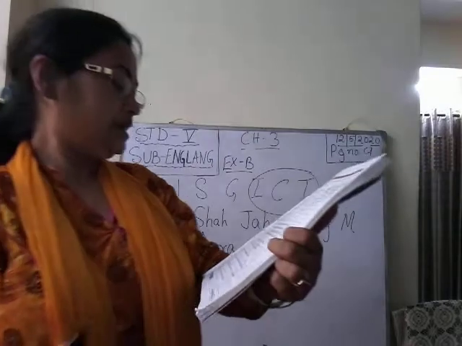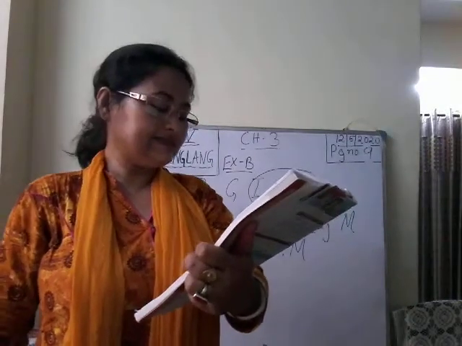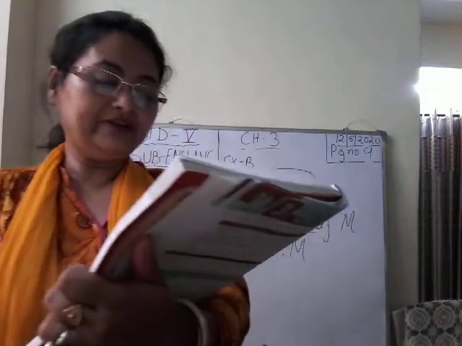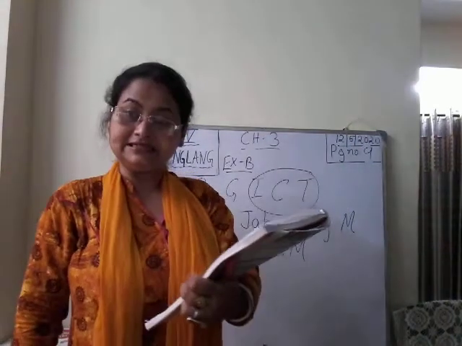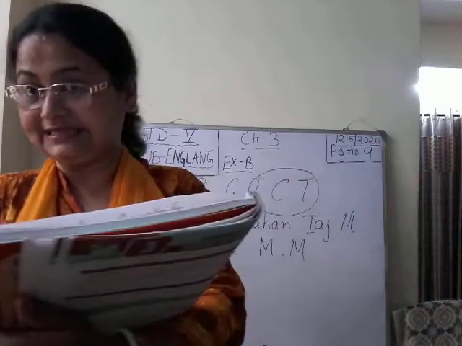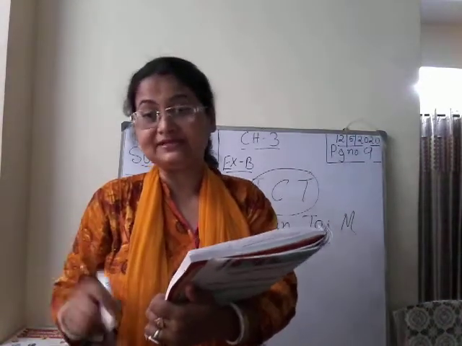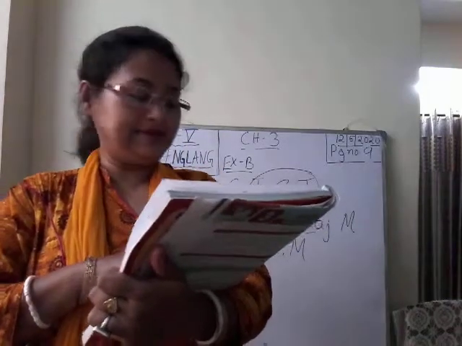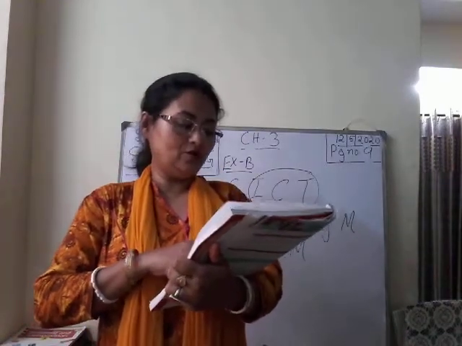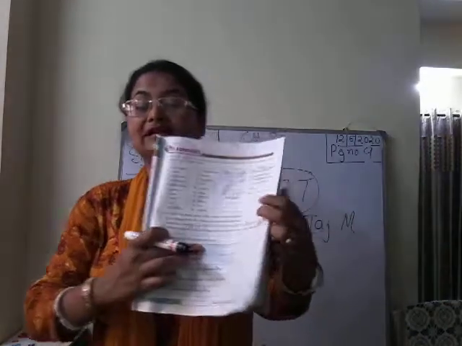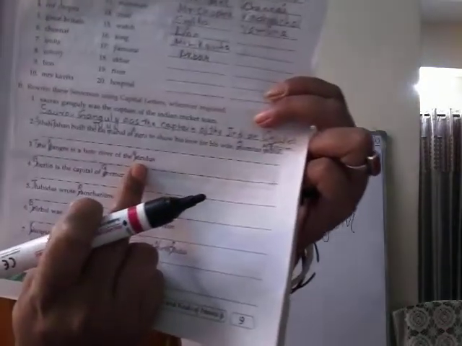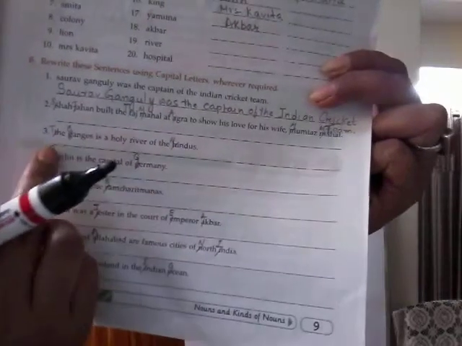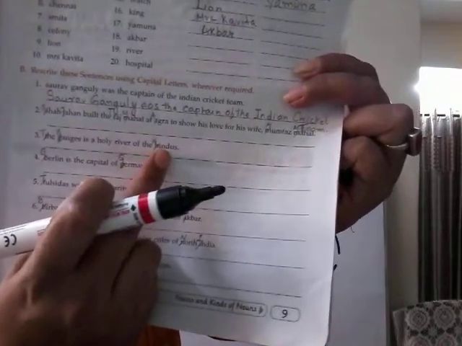Clear? Next one, number 3. The Ganges is a holy river of the Hindus. Now the T is in small letter, as we are beginning the sentence. So we always begin a sentence with capital letter. So here you will have to write T capital, then Ganges, G capital, is a holy river of the Hindus. Hindus, again name of a particular religion, so H capital. Clear? The T capital, then Ganges G capital, is a holy river of the Hindus, H capital. Done?